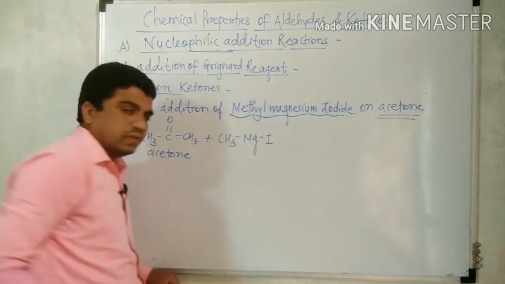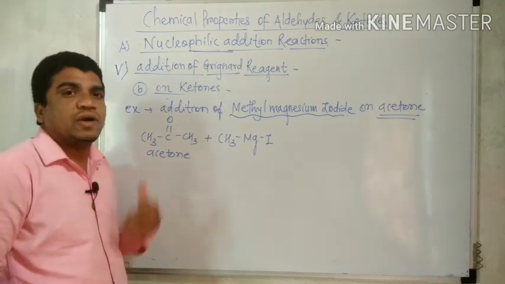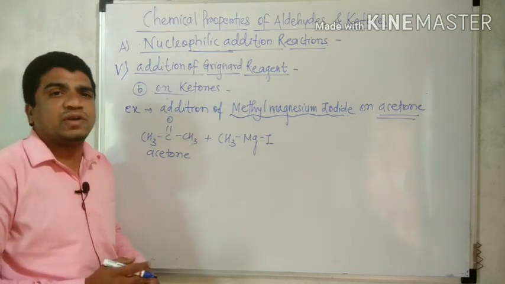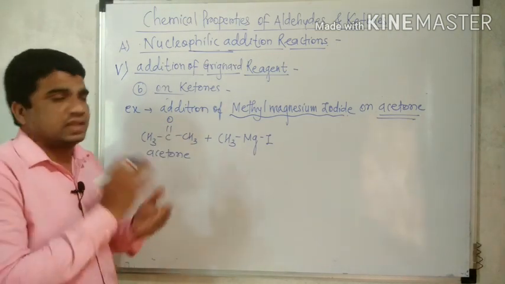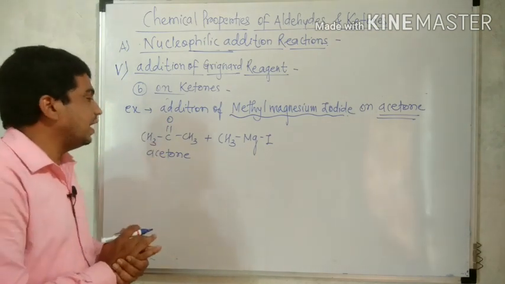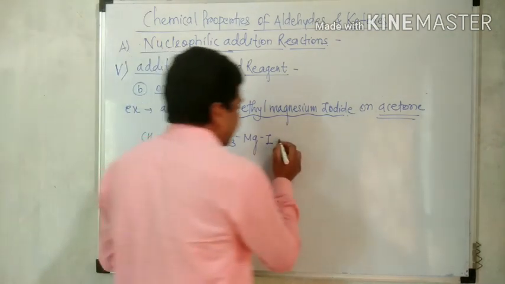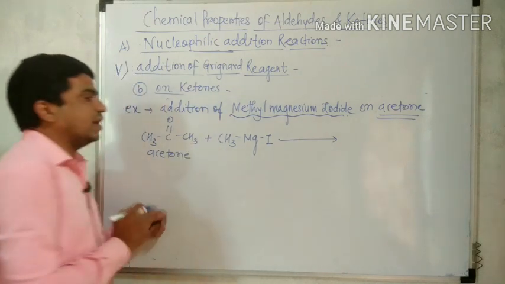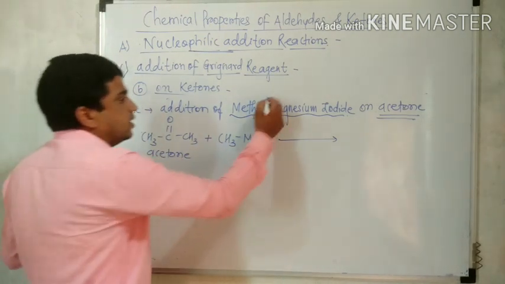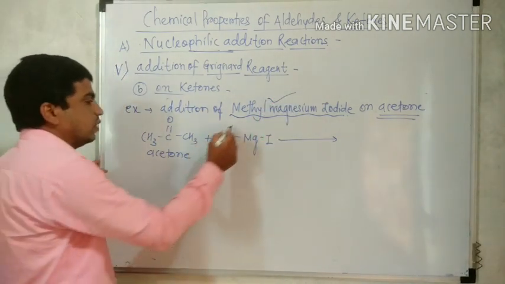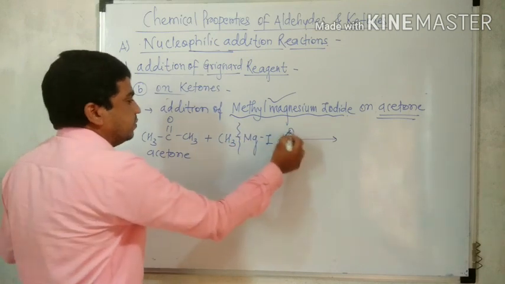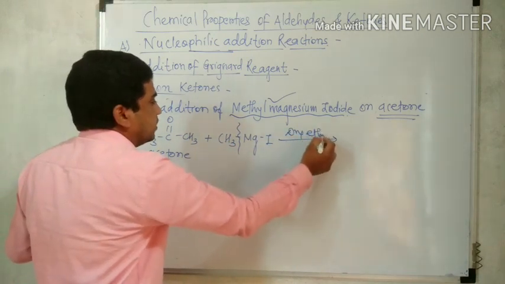CH3MgI. We can take ethyl magnesium iodide, n-propyl magnesium iodide, bromide, chloride, any alkyl magnesium halide can be taken in the reaction, but here methyl magnesium iodide is taken. CH3MgI is methyl magnesium iodide. So what happened? The reaction is in presence of dry ether.